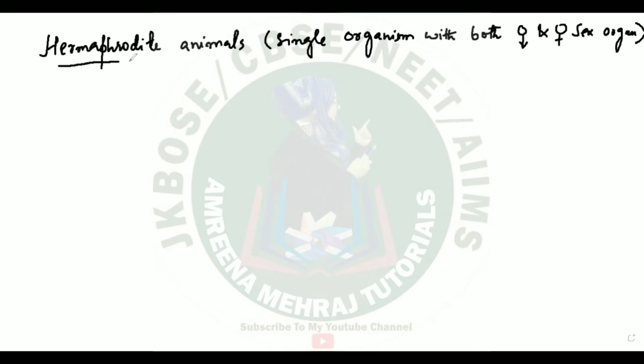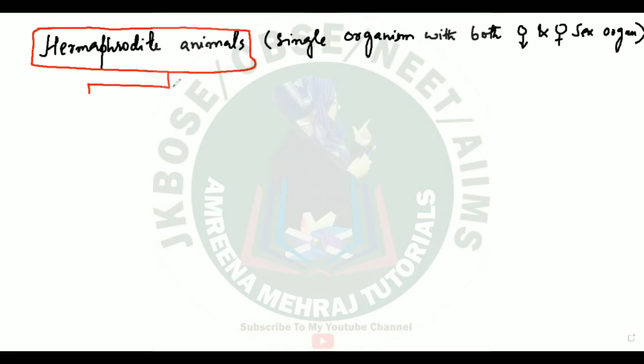Now you will see that these animals further have two types. How many types do these animals have? So you can divide these animals. Let me put this in a box and write down that these animals are further divided into two types. Now the question is, on which basis? So I'll divide them into two types. One set of animals show protandry. Pay attention. Another set of animals show protogyny.